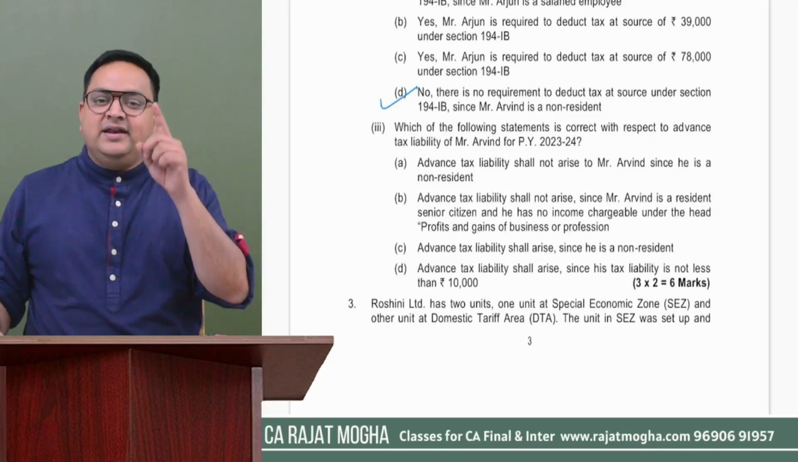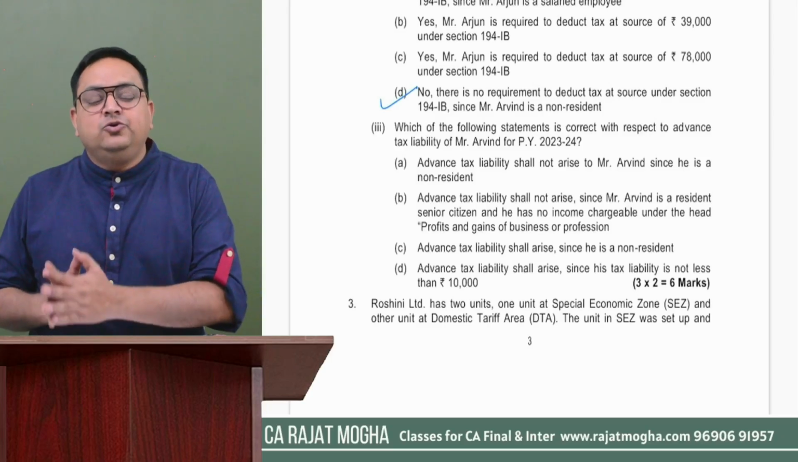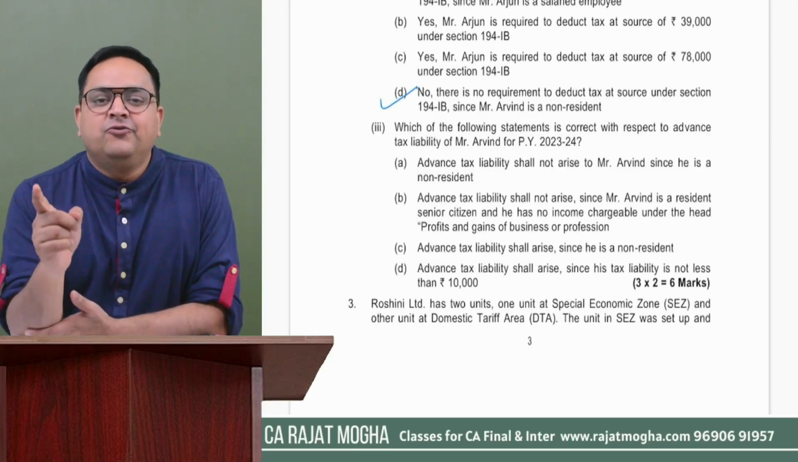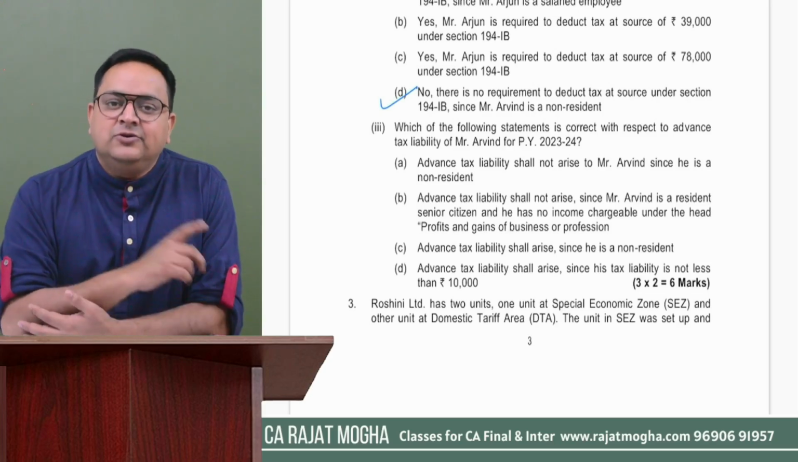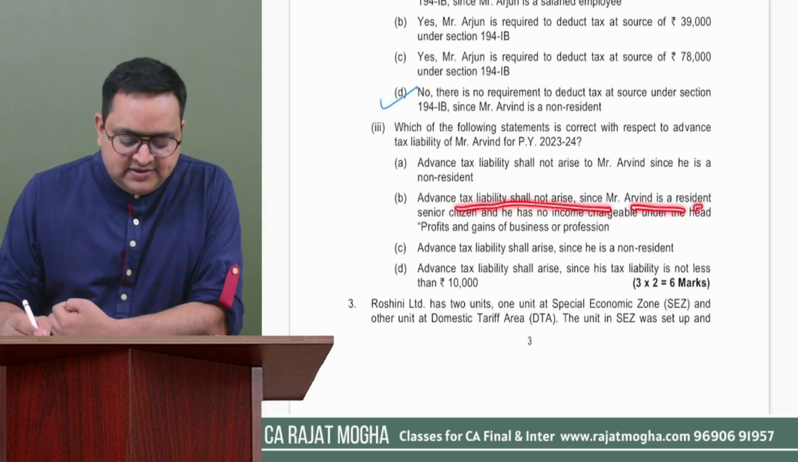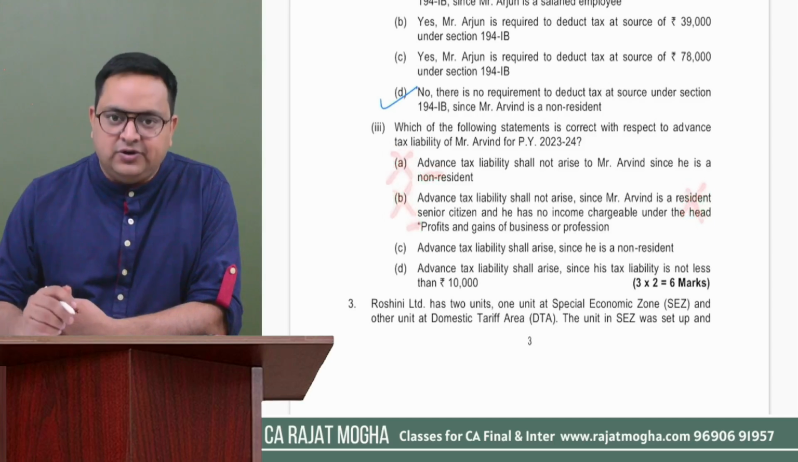So in advance tax, we give relaxation to those senior citizens who are resident, and if they do not have income from PGBP, then they are relaxed from advance tax provisions. So here, this says advance tax liability shall not arise because Arvind is a resident. No, Arvind is not a resident, so this option is also not correct. So these two options are not correct.